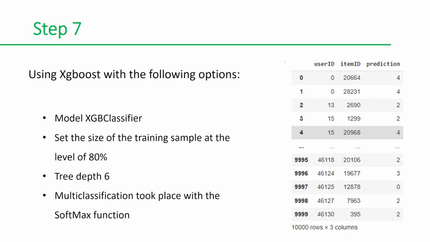Since the usual methods did not give good results, we decided to use the XGBoost library, which has the XGB classifier model. We determined the size of the training sample at the level of 18%. The depth of the trees was 6, which gave the best results. Multi-classification took place with the softmax function. The best result we managed to achieve is 46%.